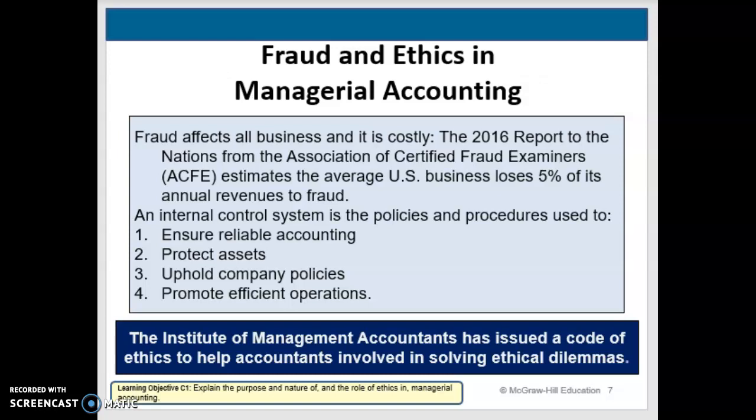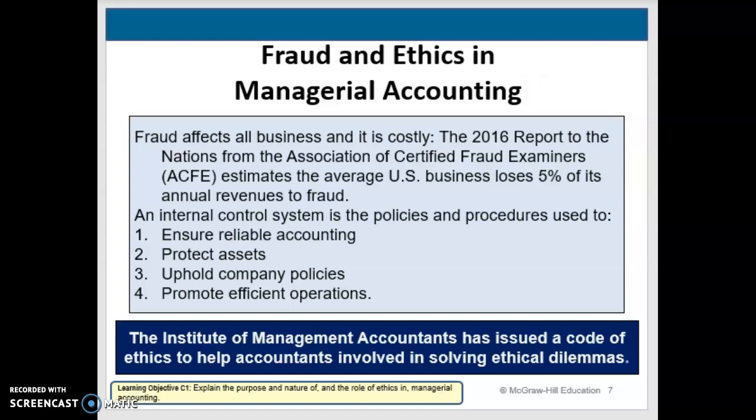You have to have very strong internal controls because you're setting up those things to make sure that you can handle things when they happen in your company and know what the process should be. So, refreshing your memory, when we think about fraud and how ethics plays into it, it's really important in how we run our business.